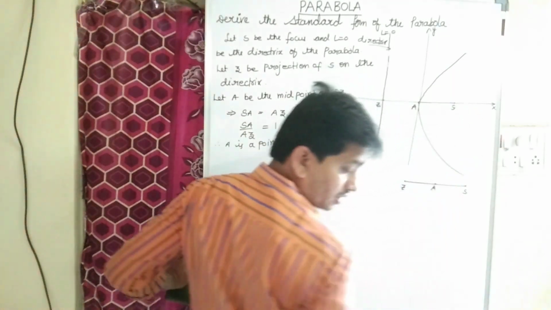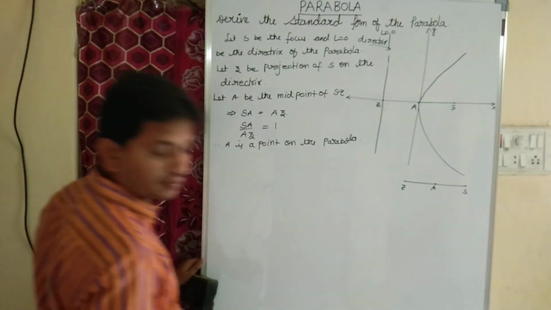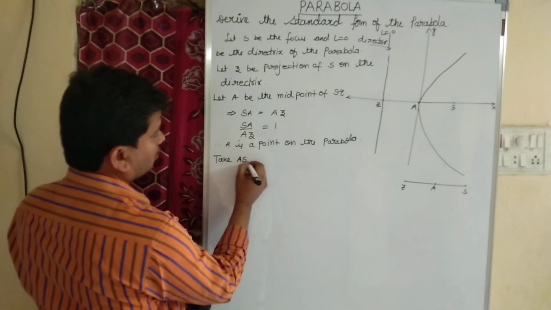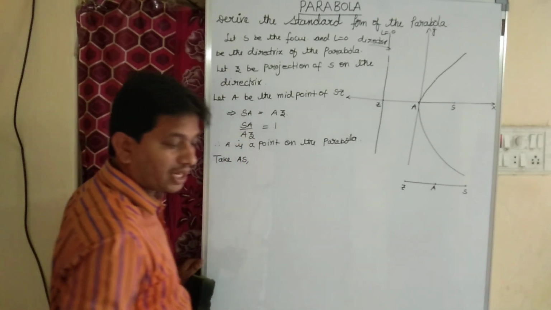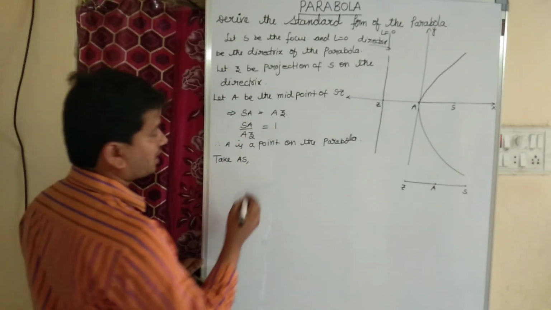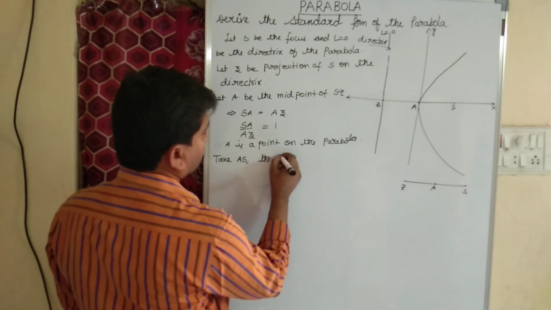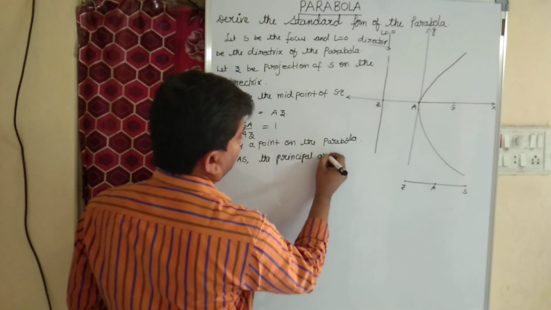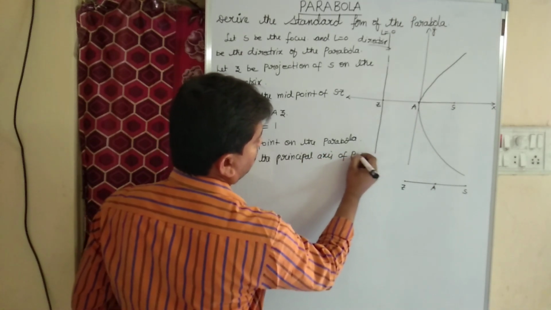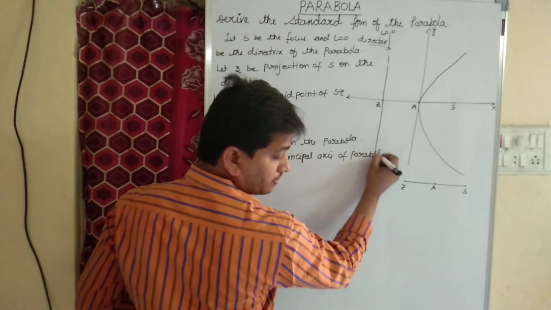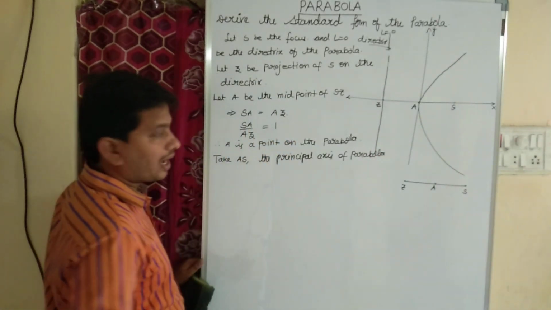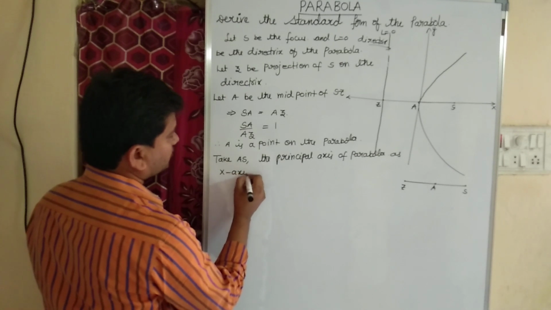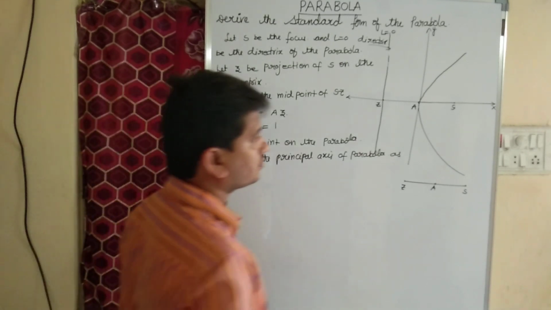Now take AS. This is our AS. Take AS as the principal axis of the parabola. What is AS? The principal axis of the parabola as x-axis. What we took as AS?